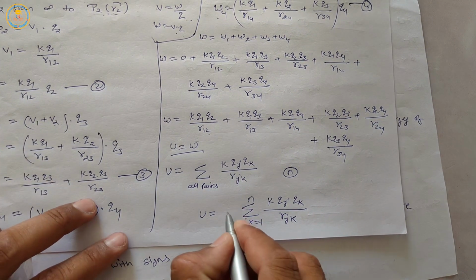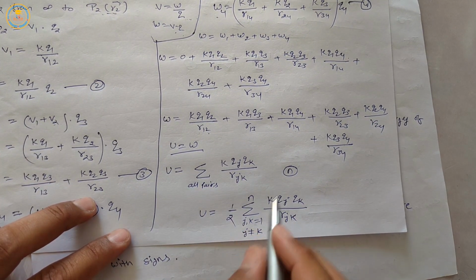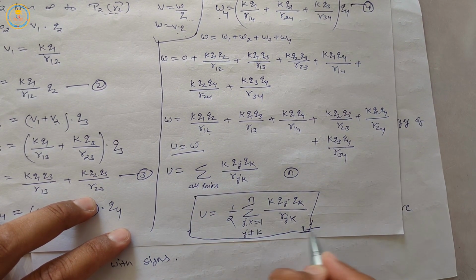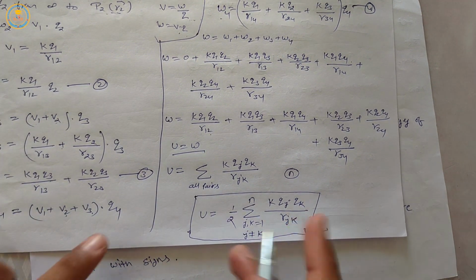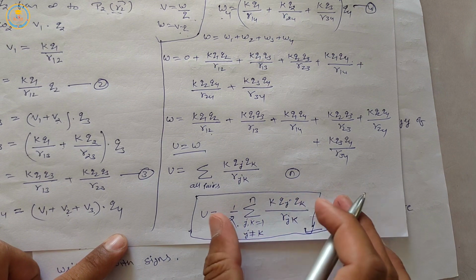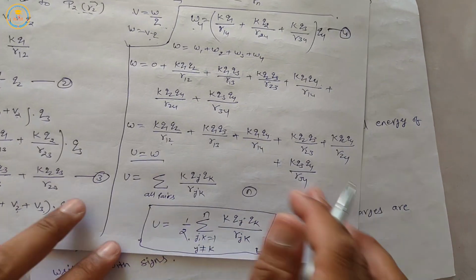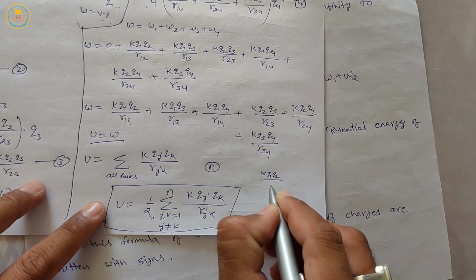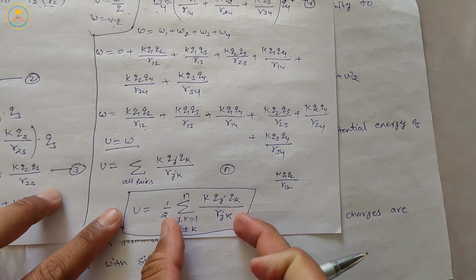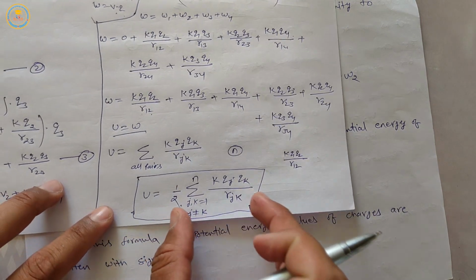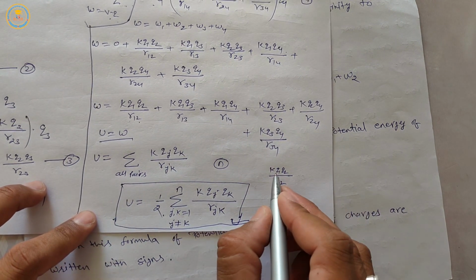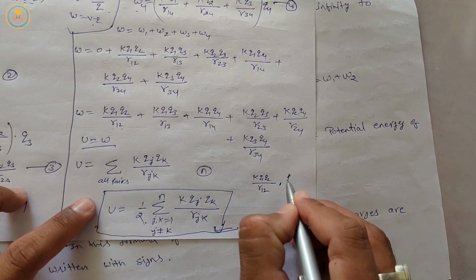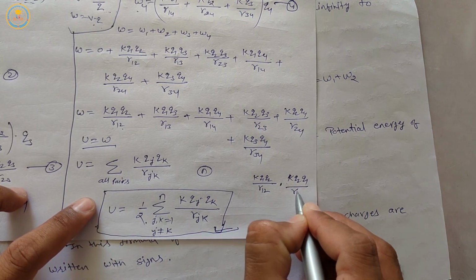And we multiply by a factor of 1 by 2 in this equation. This coefficient 1 by 2 indicates that even though we write pairs twice, for example, we get one term K q1 q2 upon r12 and another term K q2 q1 upon r21.